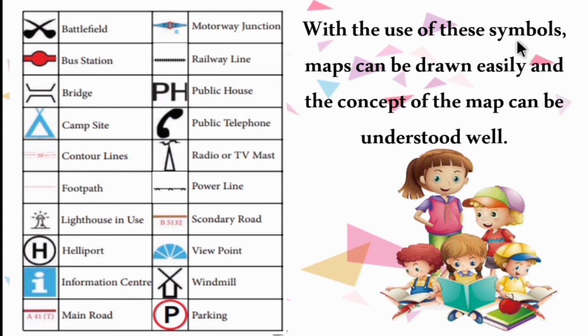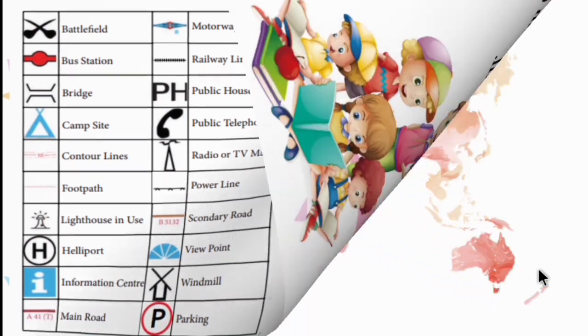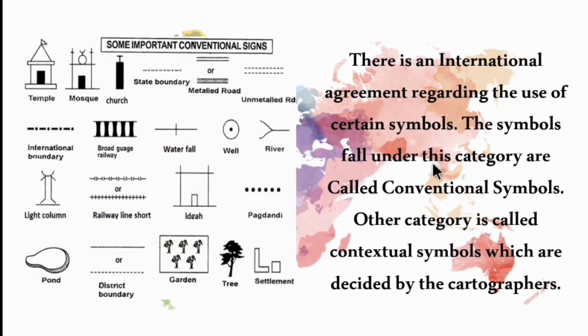With the use of these symbols, maps can be drawn easily and the concept of the map can be understood well. Also, there is an international agreement regarding the use of certain symbols. So these symbols that fall under this category are called conventional symbols.